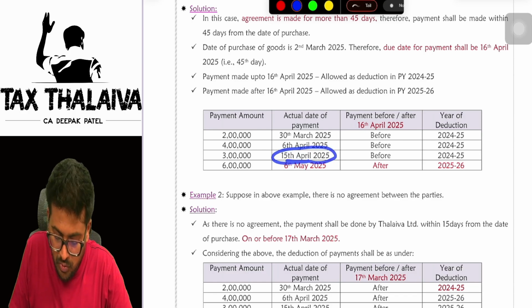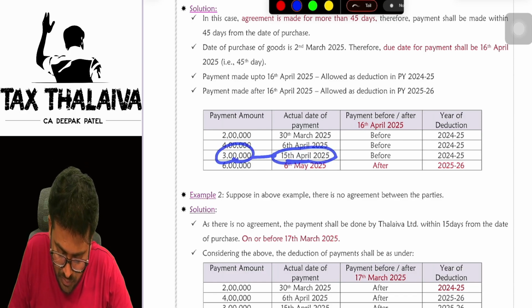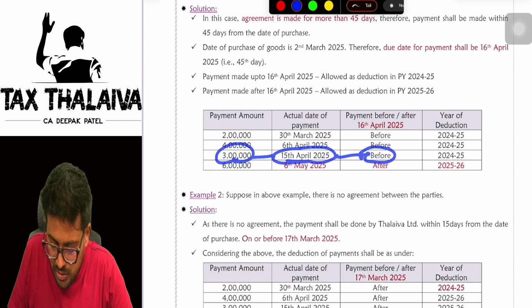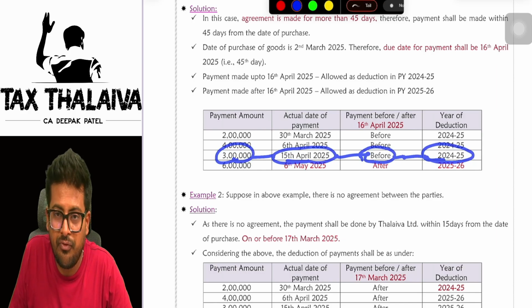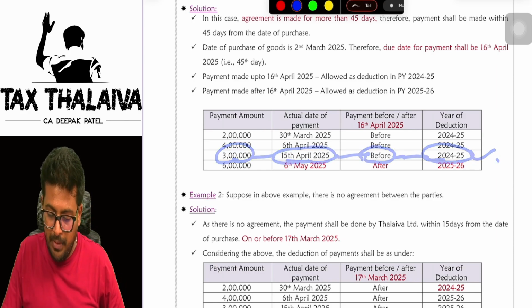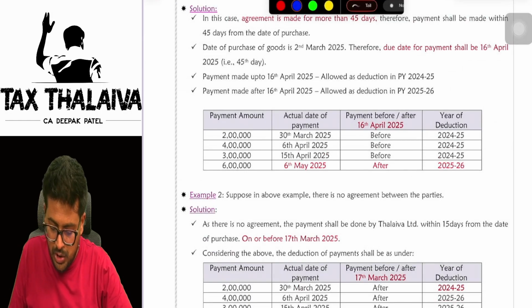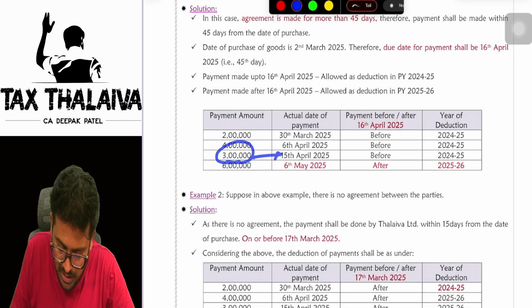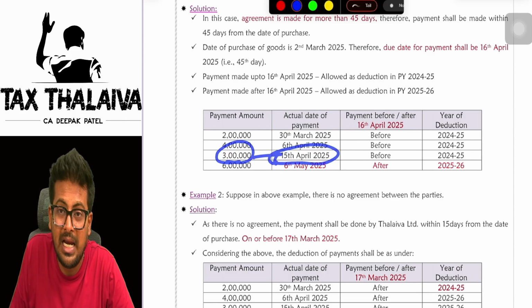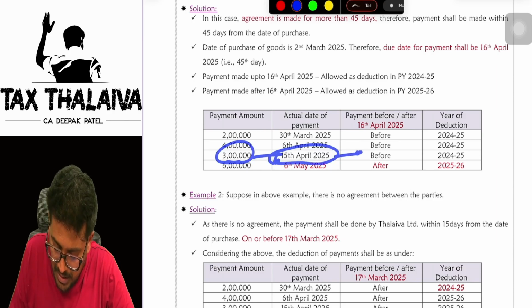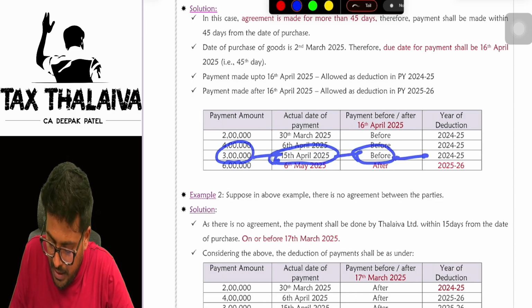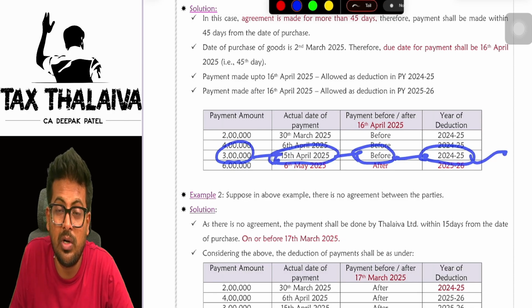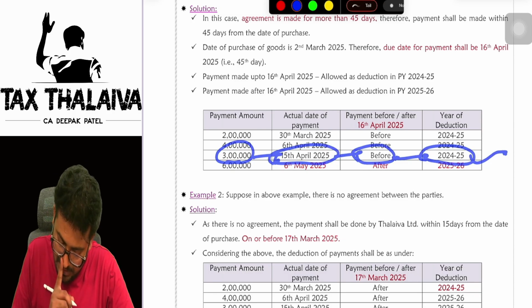In the 15th April scenario, the actual payment date of this 3 lakhs was 15th April. It was also done before 16th April. So 3 lakhs payment was done on 15th of April 2025, means in which financial year? 25-26. Is it before 16th of April? Yes. But the deduction you will claim in 24-25 only. Why are we claiming in 24-25 and not 25-26? Because the payment was done within 45 days.